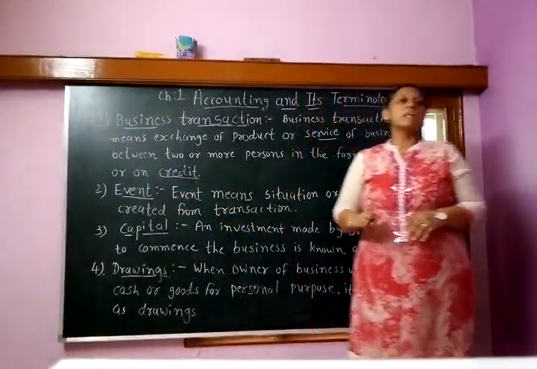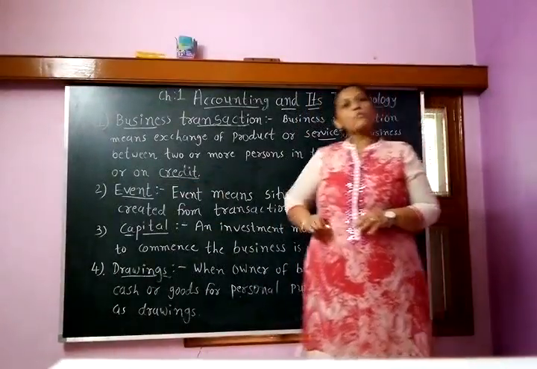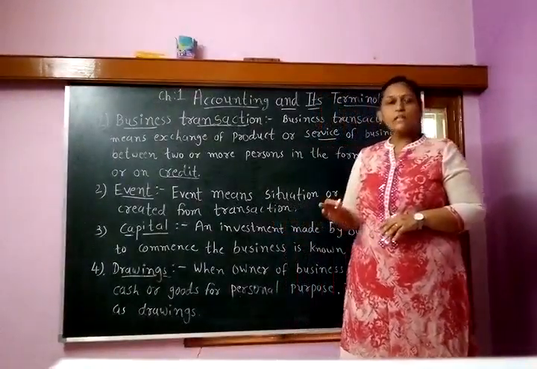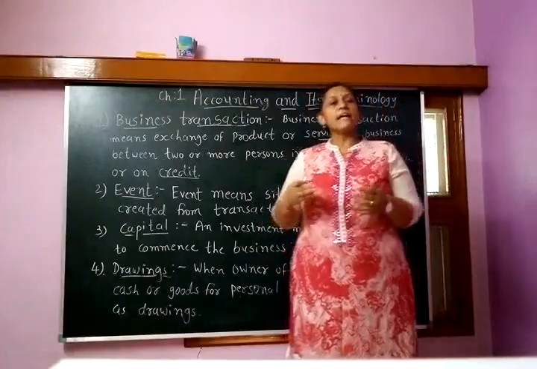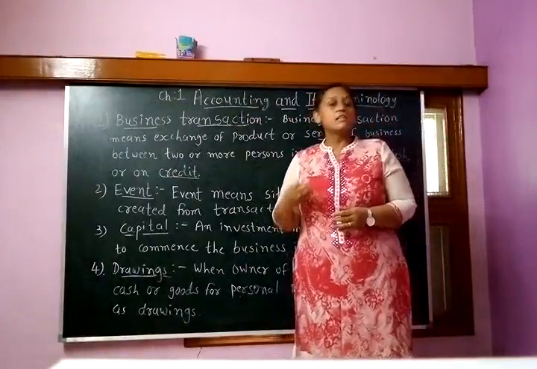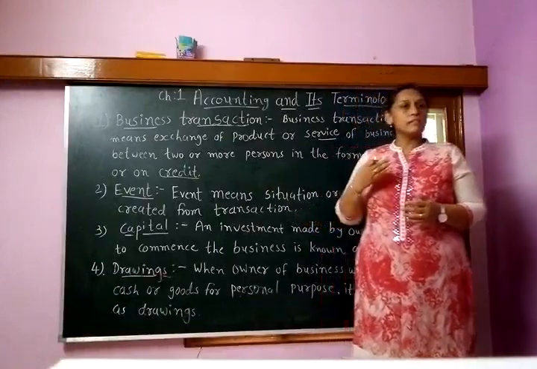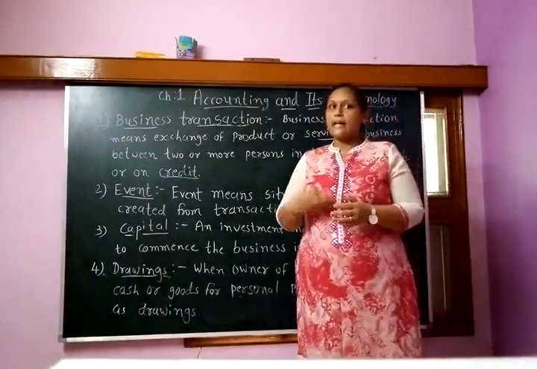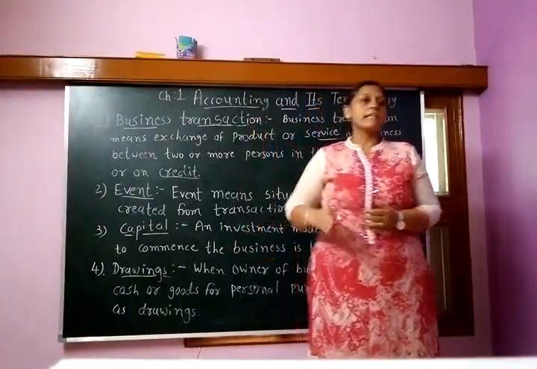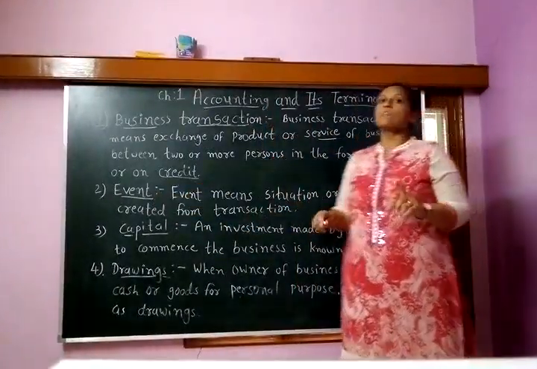Let's try to understand with the help of an example. Let's say Mr. A has purchased goods of 5,000 rupees and has paid 500 rupees carriage to bring them to the business place, and the same goods he has sold for 7,500. That means he spent 5,500 to get the goods and sold them for 7,500. So 2,000 is the event of that transaction. Event means the result of a transaction.